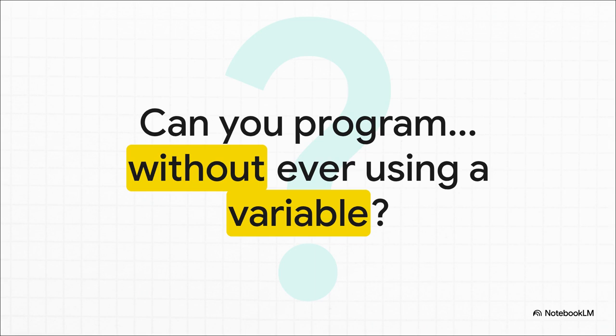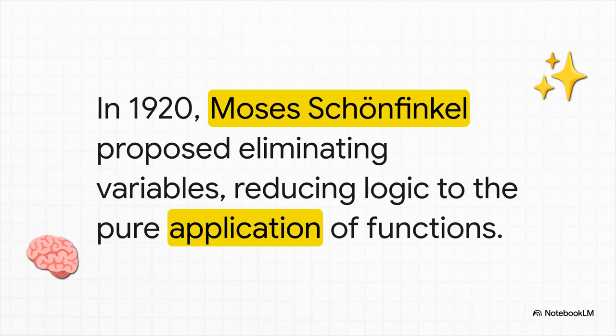But believe it or not, about a century ago, this was a serious proposal, a way to see if logic itself could be built from something even simpler than we ever imagined. So this idea came from a logician named Moses Schönfinkel. In a paper from the early 1920s, he laid out this incredibly ambitious goal: to rebuild all of mathematical logic from the ground up, using just a few super simple building blocks. And he had one very strict rule: absolutely no variables allowed.